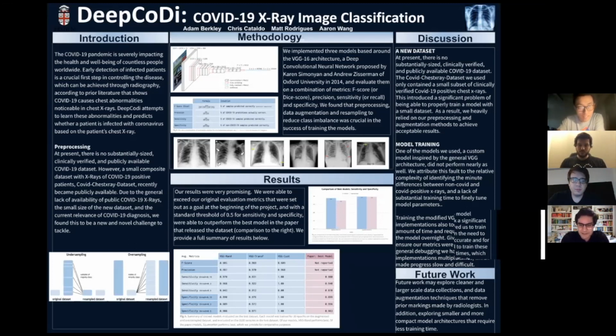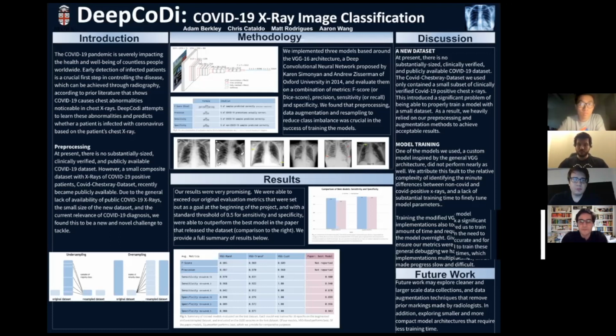So as we all know, the COVID-19 pandemic is severely impacting the health and well-being of countless people worldwide. COVID-19 causes chest abnormalities that are noticeable in chest x-rays. Our model attempts to learn these abnormalities, and based on the patient's chest x-ray, it predicts whether a patient is infected with coronavirus. We use a very recently available data set, and due to the general lack of availability of public COVID x-rays, the small size of the new data set, as well as the current relevance of COVID-19, we found this to be a new and novel challenge to tackle.